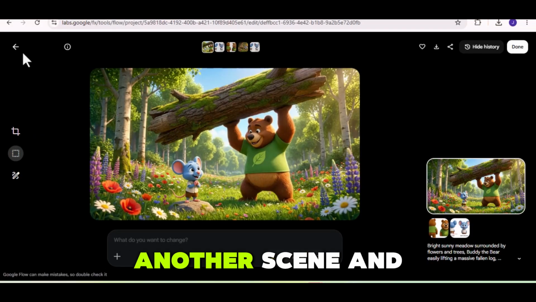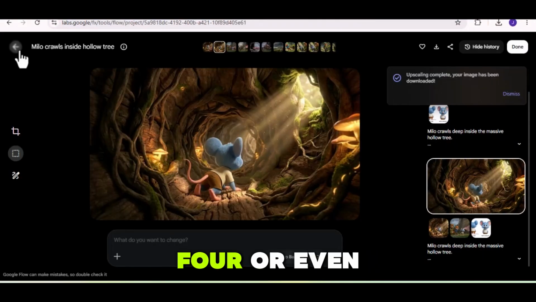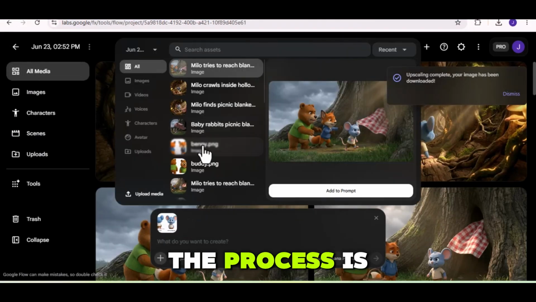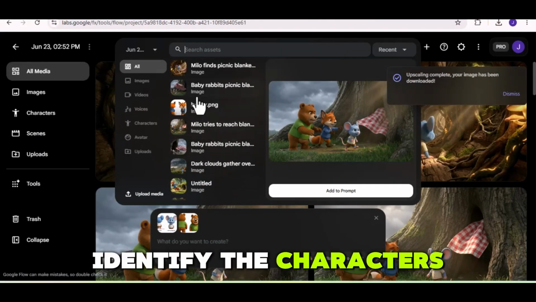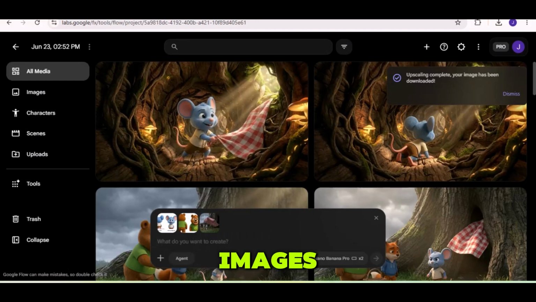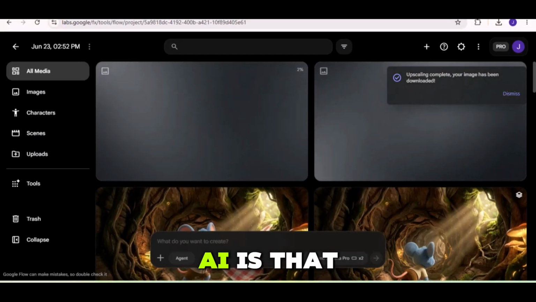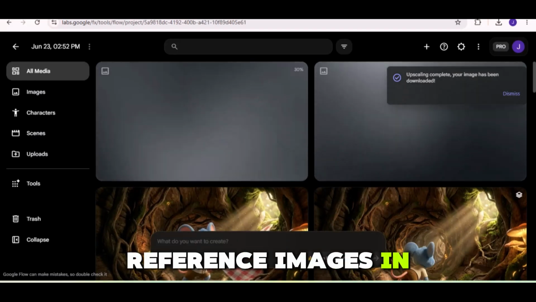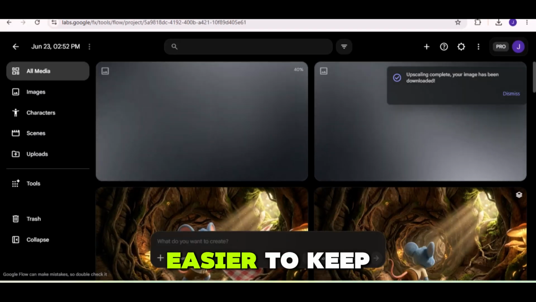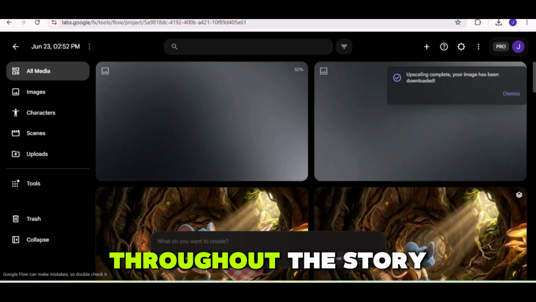Now let's say you get to another scene, and it includes 3, 4, or even 5 characters. The process is exactly the same. Identify the characters involved, upload their reference images, paste the prompt, and generate. One thing I like about Flow AI is that it allows multiple reference images in a single scene, making it much easier to keep all your characters looking the same throughout the story.